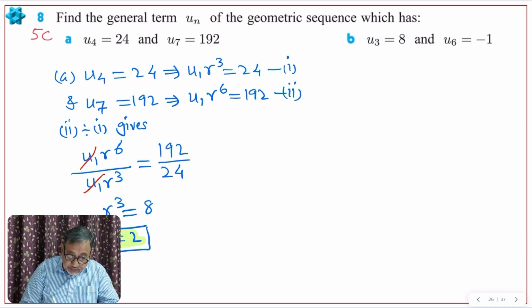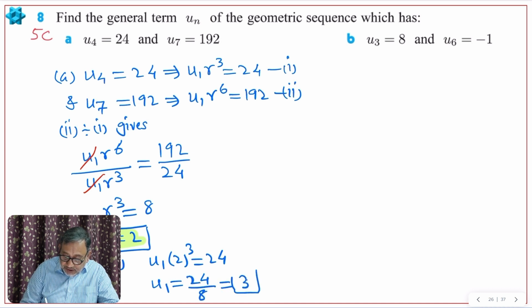From 1, u1 r raised to 3, right? Here r raised to 3 we have, right? So r raised to 3 means 2 raised to 3 is equal to 24. 2 raised to 3 is 8. So u1 is 24 divided by 8. So 3. So first term is 3. Okay, let me highlight this. First term is 3, right?